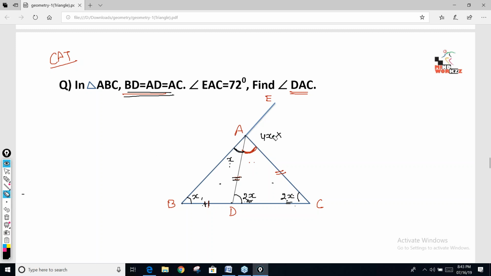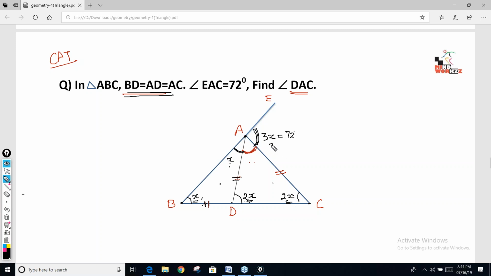Are you getting what I'm trying to make you understand here? If BA has been extended, this angle 4x is wrong. This angle is actually an exterior angle of triangle ABC, not ADC. So now look, this angle is x, this angle is 2x, so this angle would be 3x, not 4x. That was what I wanted you to write. Rather than finding this angle, you could have written this angle as 3x directly.